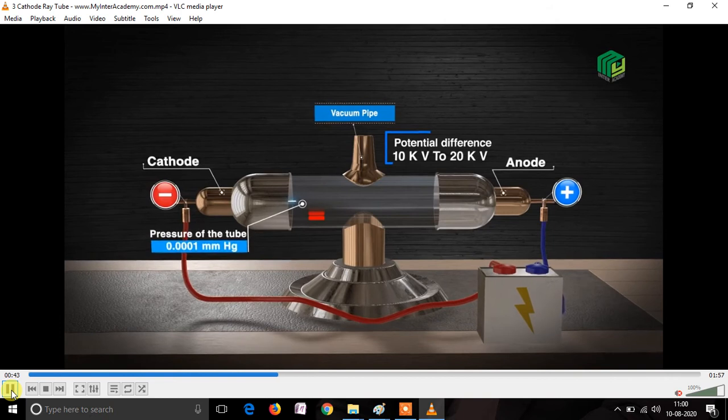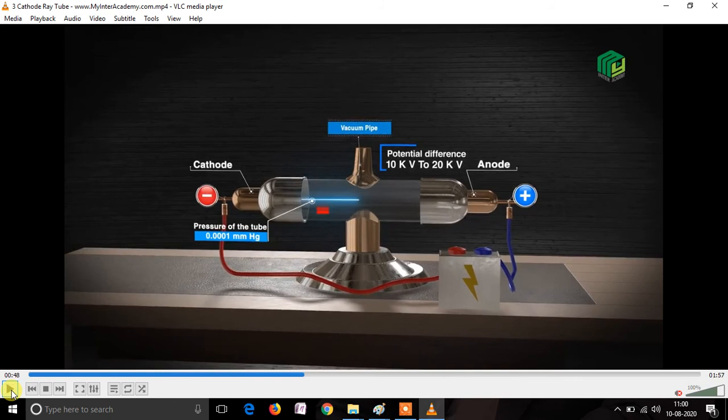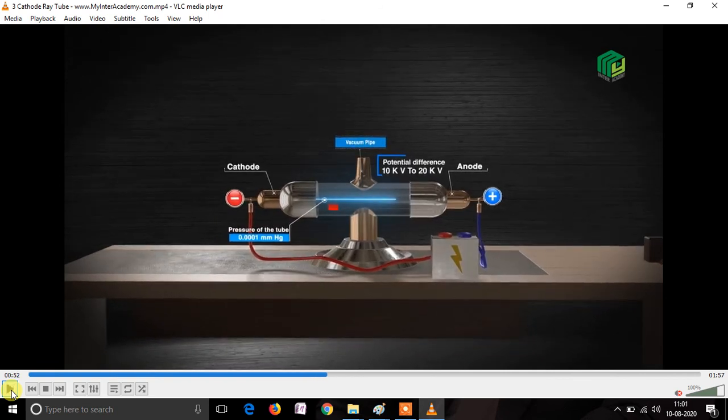We see that rays are emitted from the cathode side of the discharge tube and they start moving towards the anode. You can see very clearly in the video how the cathode rays are emitted from the cathode side and move towards the anode side. And if a zinc sulfide screen is placed in between, it will start glowing.